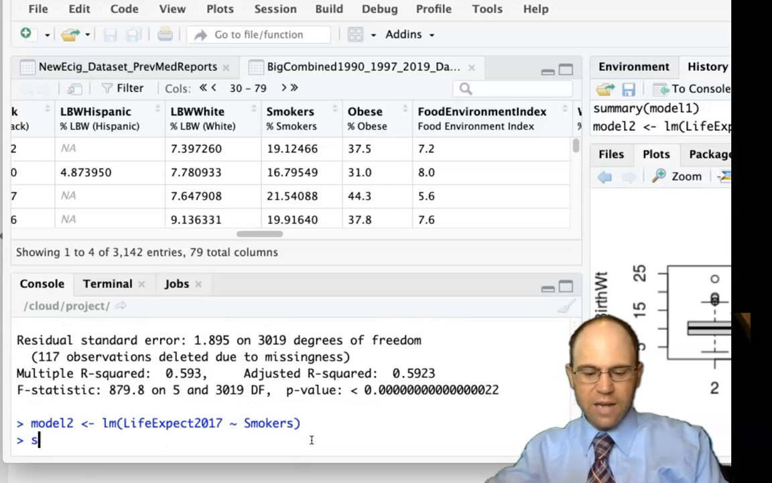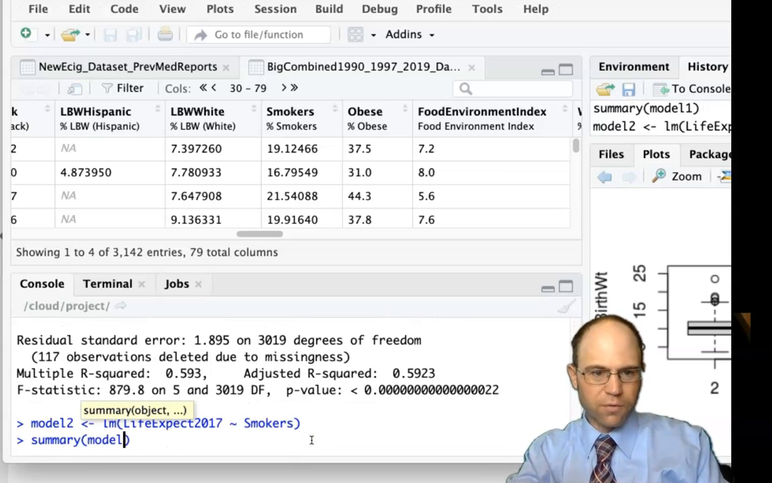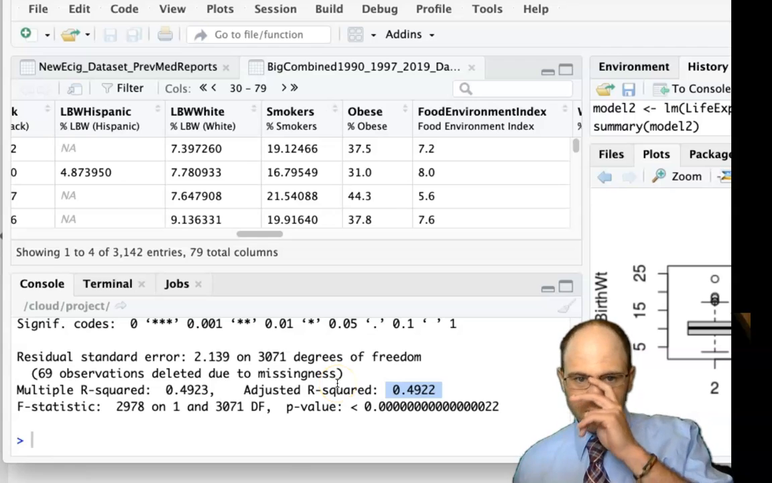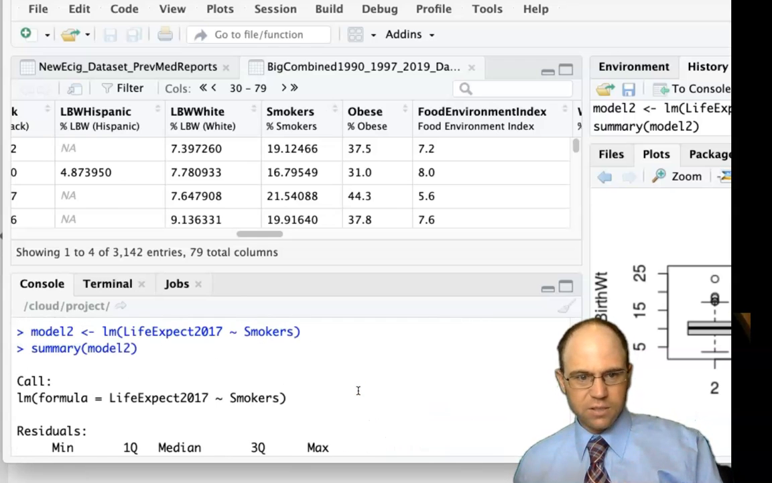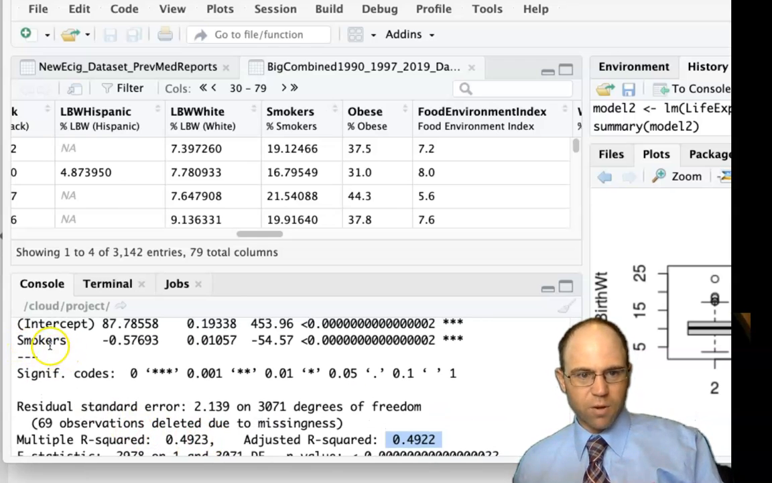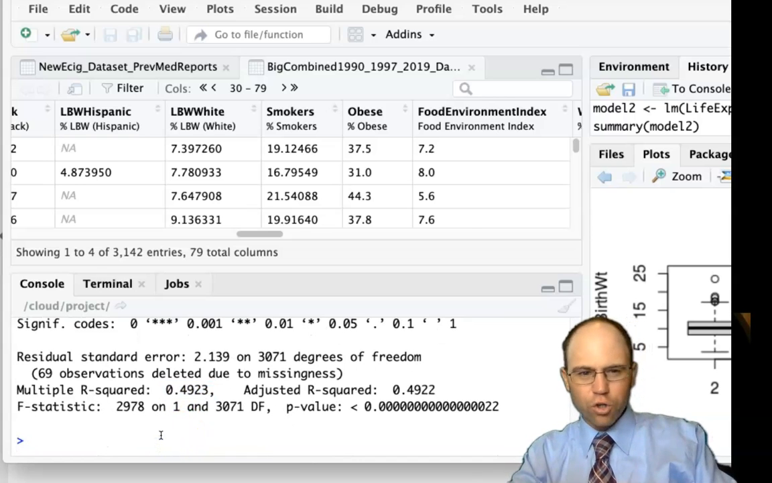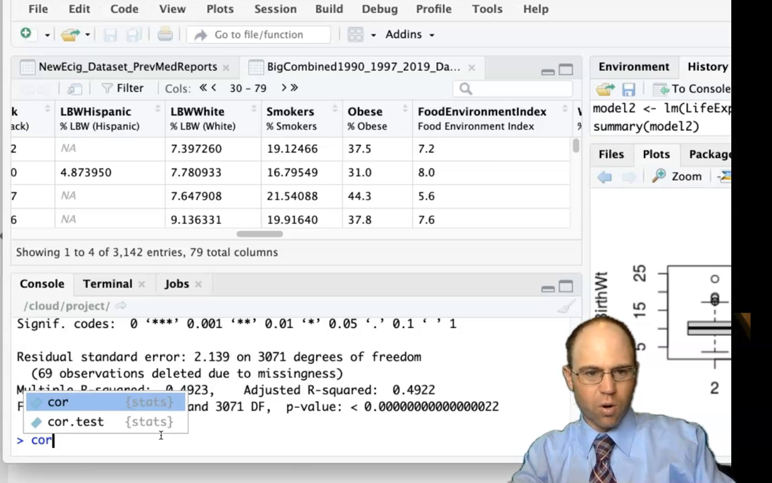And we've run it. Now I'm going to do summary on Model 2. And here's our adjusted R squared. 49% of the variability in life expectancy is explained by that single smoking variable. And you see the multiple R squared is 0.4923.